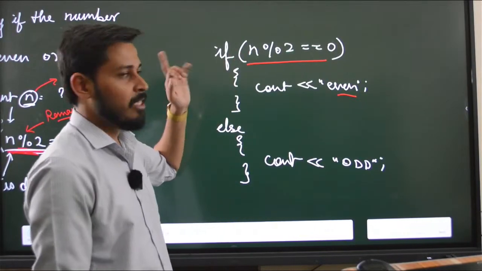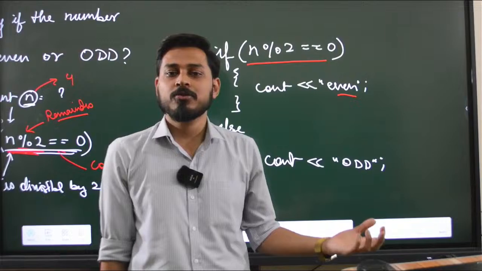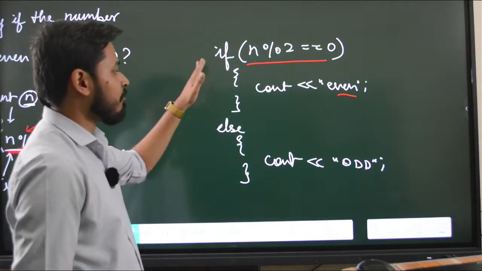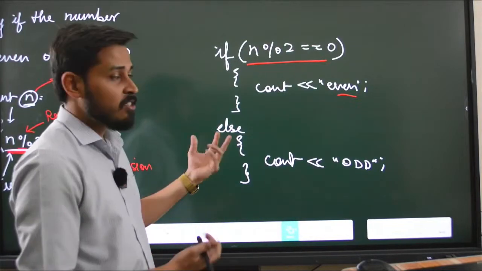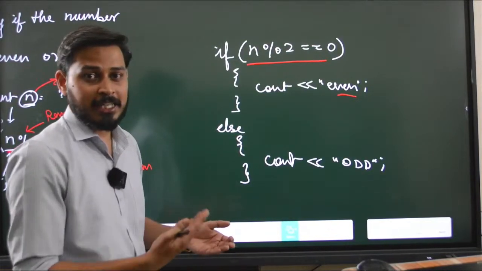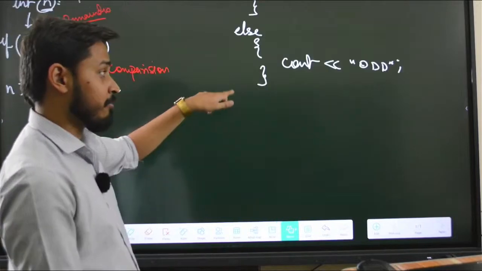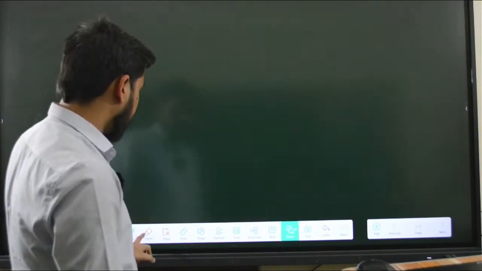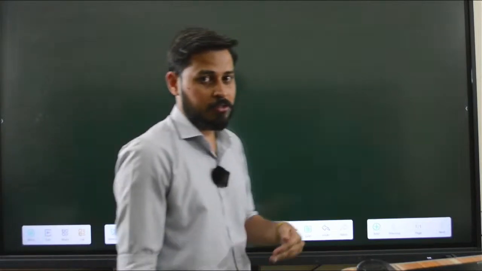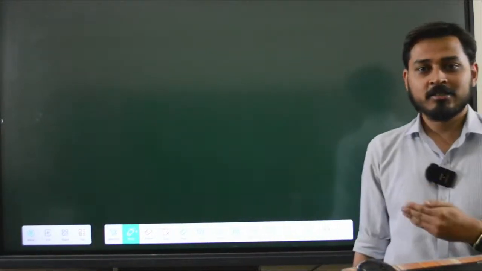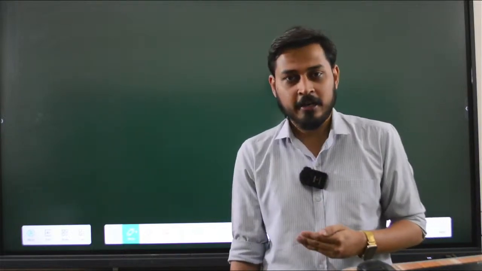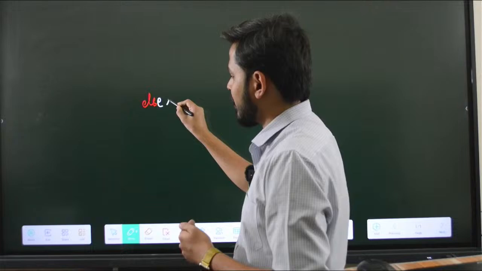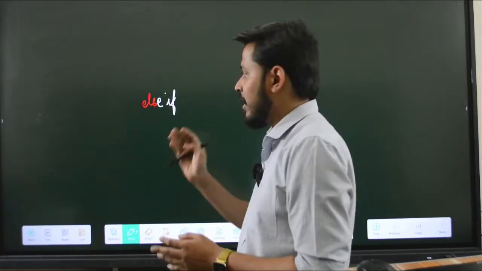So n is the number inputted by the user. So we know how to do this. I hope that this is very much clear. Now this was only about the if and else statement. But this will work only when there is either heads or tails. What if there are many different conditions, more than just heads and tails? I am saying that there are a lot of conditions which cannot be written in just one if else statement. You need more conditions to be checked. In that case, we have something called the else if statement.